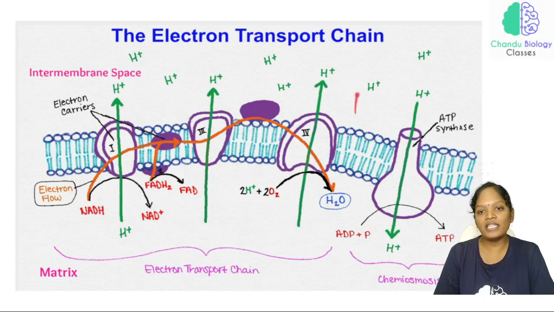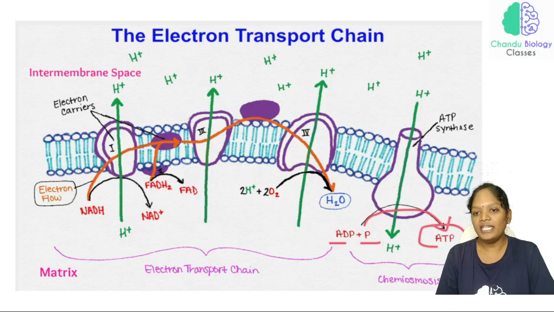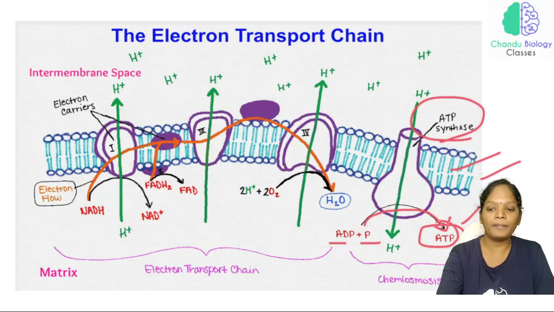At the end of this chain we have ATP synthase. In the ATP synthase complex, protons flow back from the intermembrane space to the matrix region. All the protons are pumped from the intermembrane space to the matrix region. Now ADP plus P is converted into ATP with the help of the ATP synthase complex.